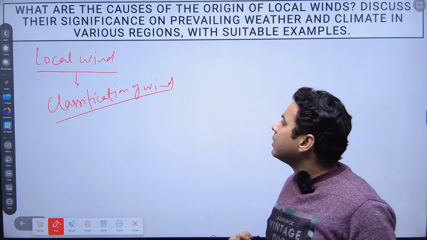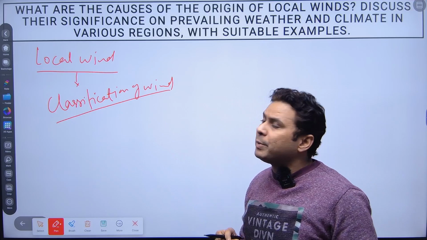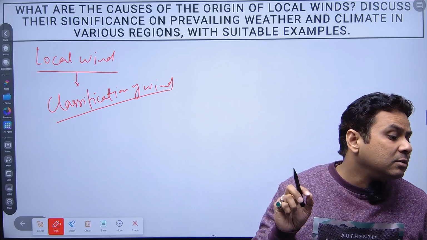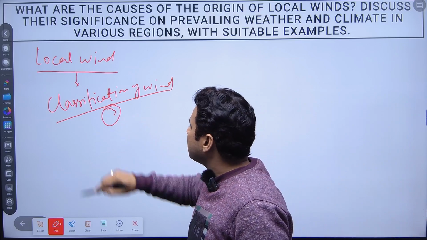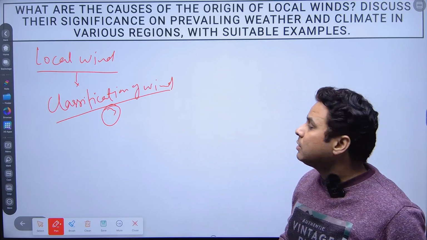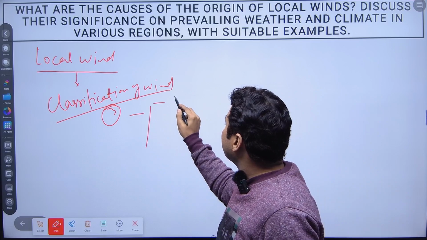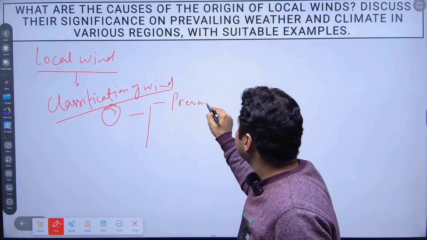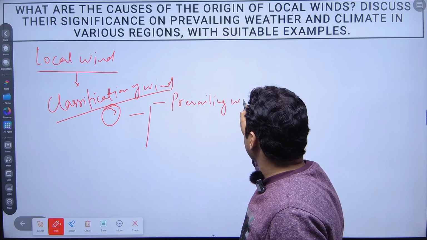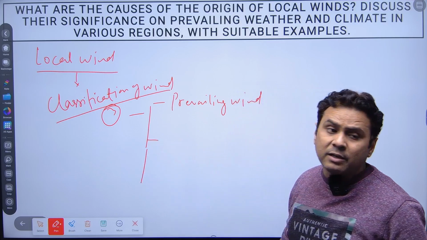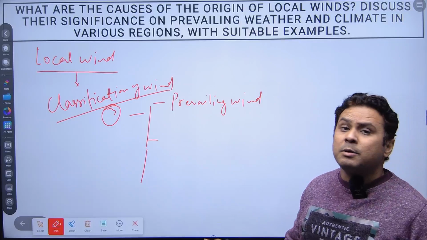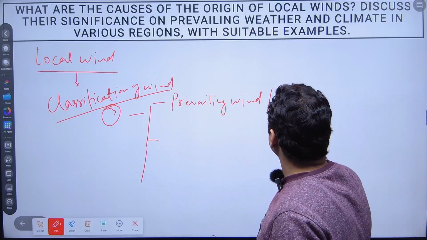If you have studied this topic, you might have studied that there were three types. The first was the prevailing wind, or say permanent wind.